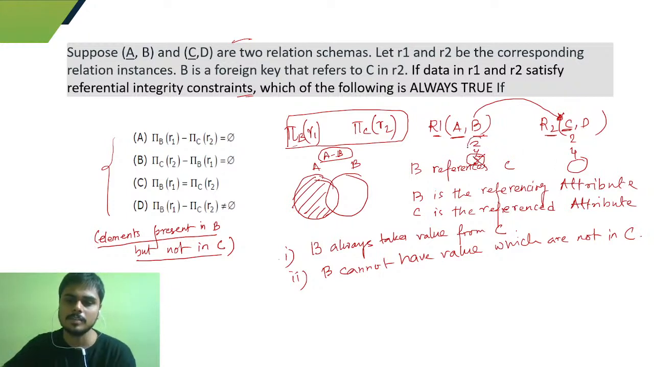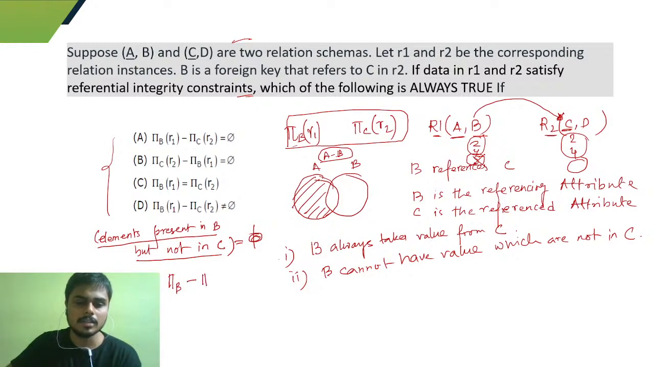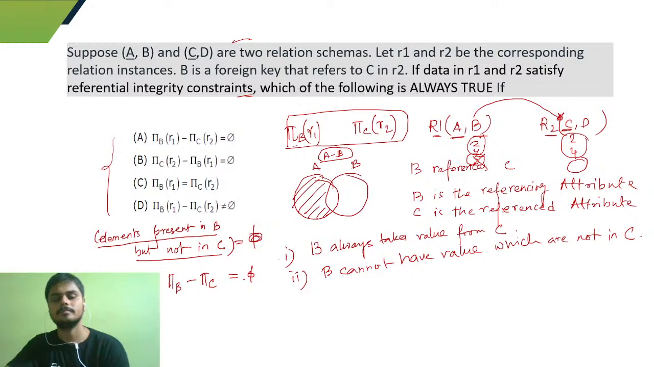So all the values present here should also be there. So actually the elements present in B but not in C should be empty, right? So this is the case here. So what will be our case? Our case will be pi of B minus pi of C equals empty. You can see that the first one is following the given condition. So pi of B minus pi of C should be empty, okay?